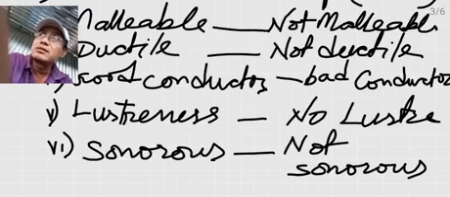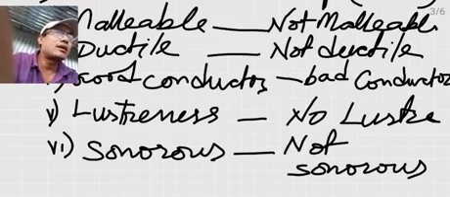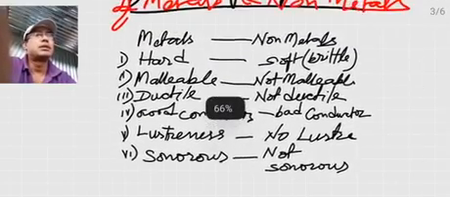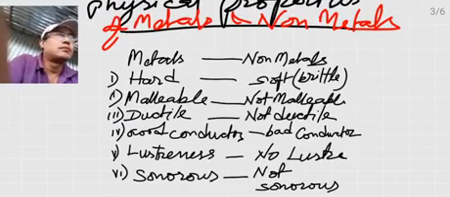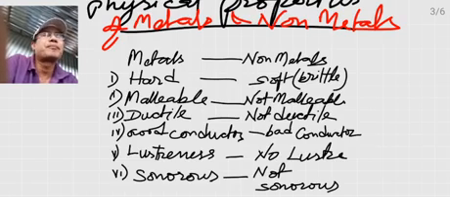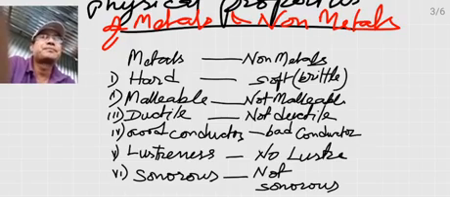There is a ringing tone in there. So these are the properties that we can say about metals and non-metals. That is, metals and non-metals have these distinct properties.